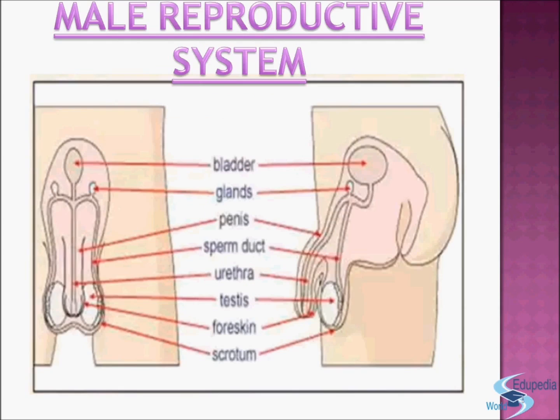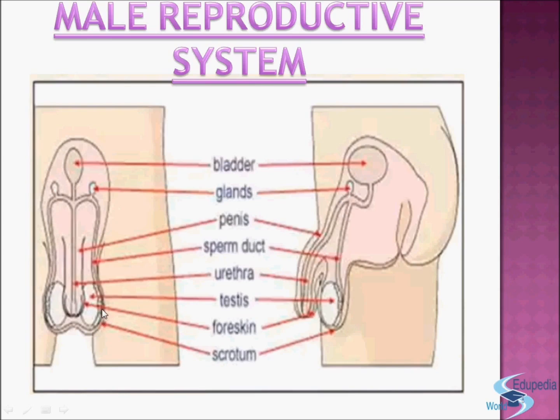First of all, here you can see it's the bladder. Now these are the glands. Here it's the penis, and here is the sperm duct. This is the urethra. These are the testes, and this is the foreskin, and this is the scrotum.